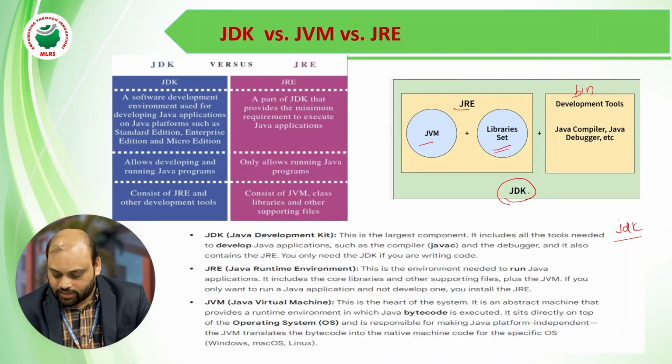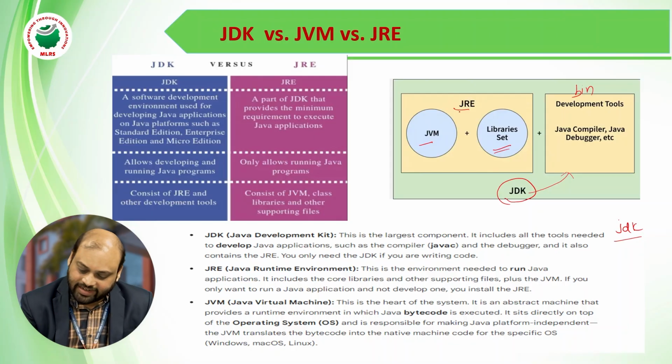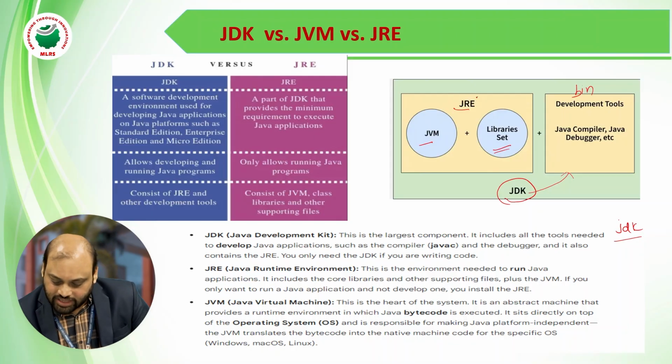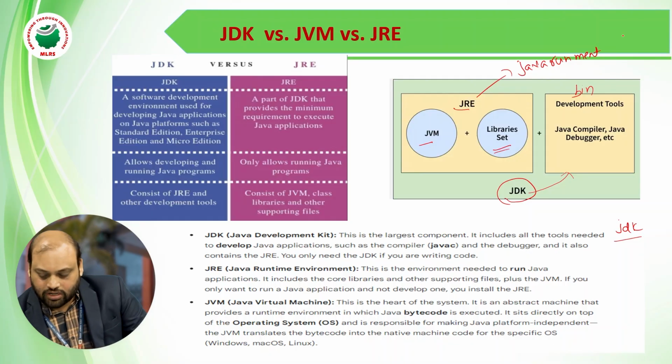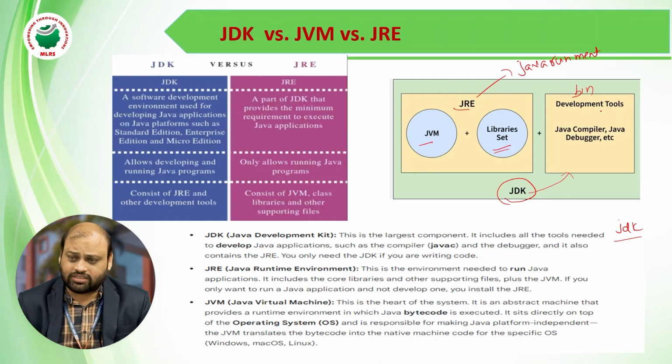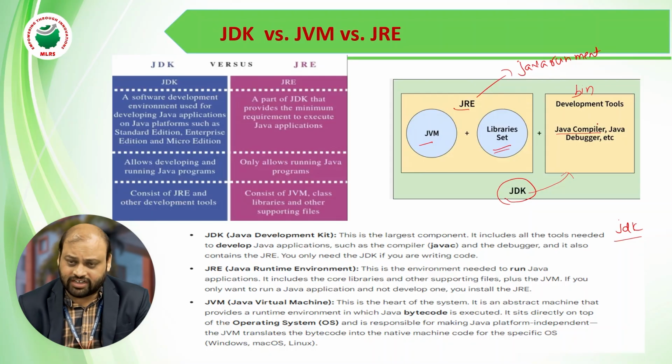So JDK contains the Java compiler, and this JDK also contains JRE, the Java Runtime Environment. Whatever program is written by the user, whether it follows the rules and syntax or not, is checked by the compiler, which generates some intermediate code.